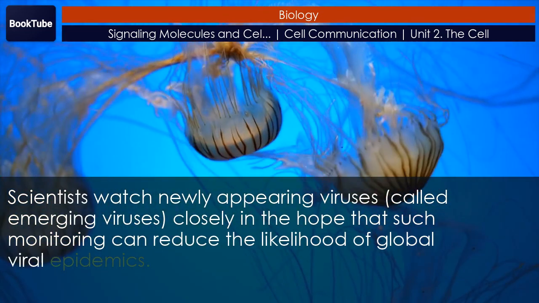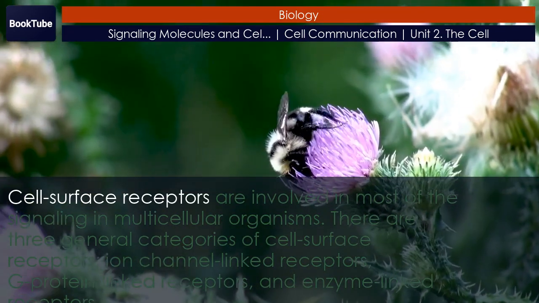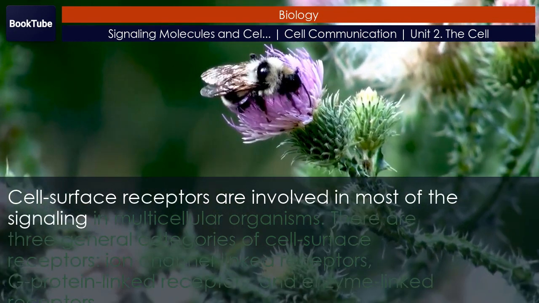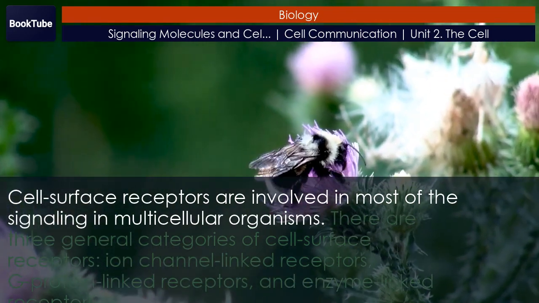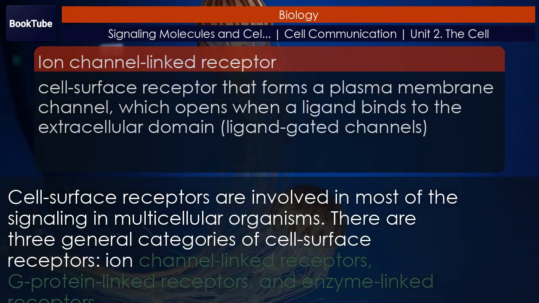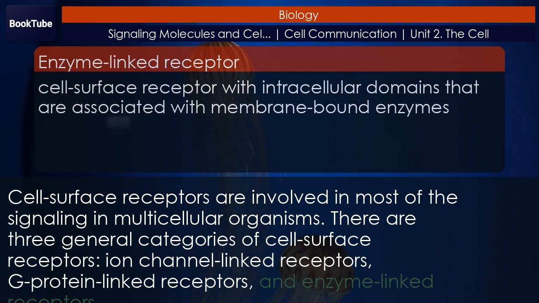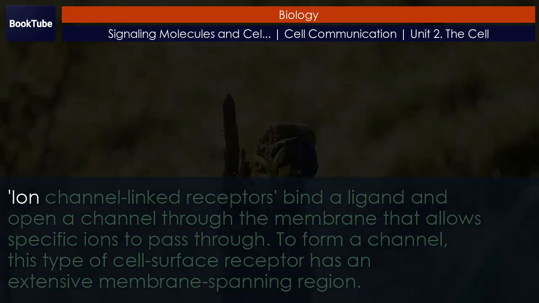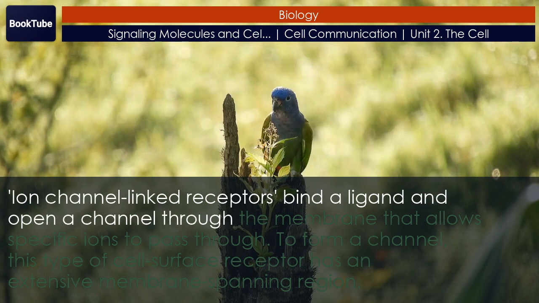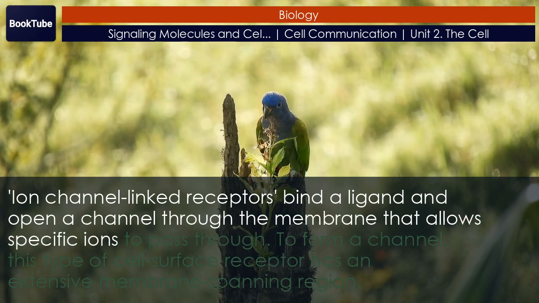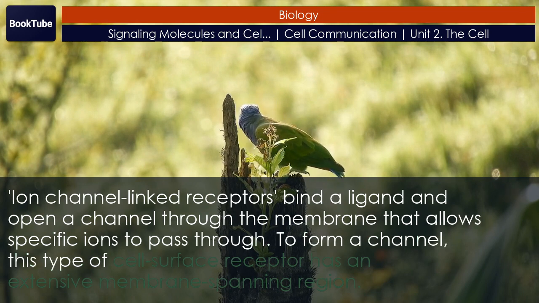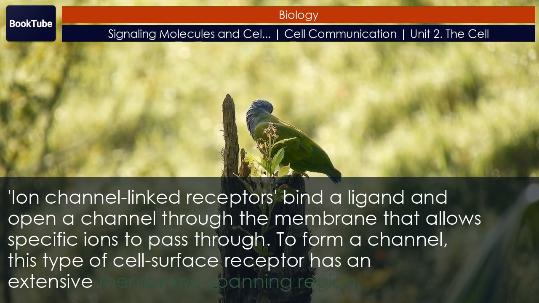Cell surface receptors are involved in most of the signaling in multicellular organisms. There are three general categories of cell surface receptors: ion channel linked receptors, G-protein linked receptors, and enzyme-linked receptors. Ion channel linked receptors bind a ligand and open a channel through the membrane that allows specific ions to pass through. To form a channel, this type of cell surface receptor has an extensive membrane-spanning region.